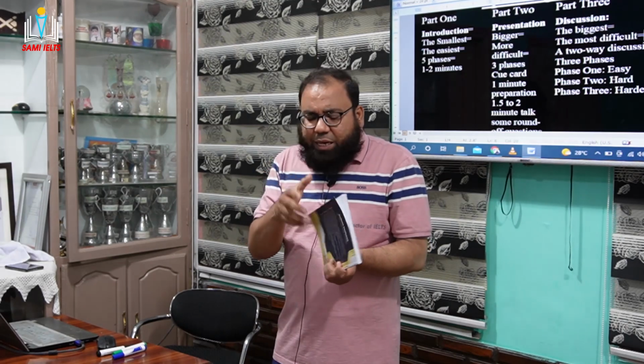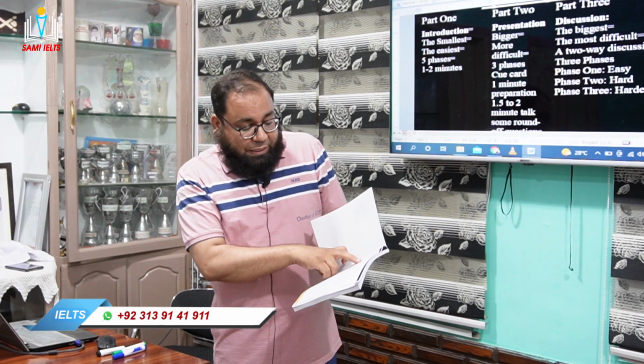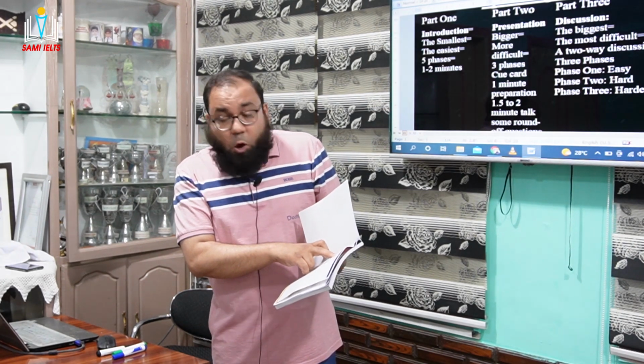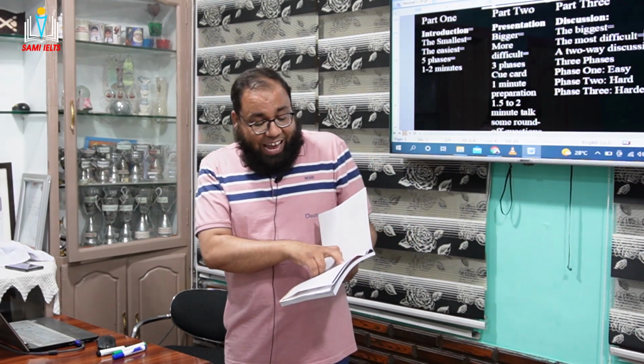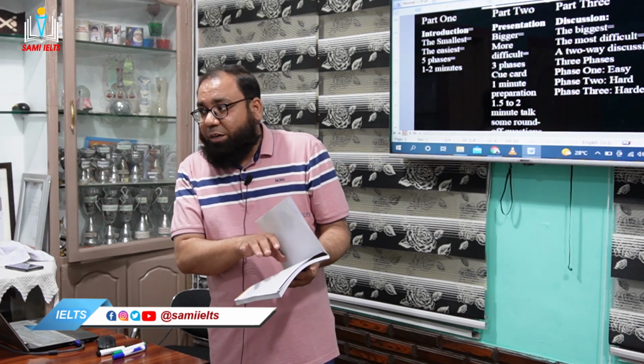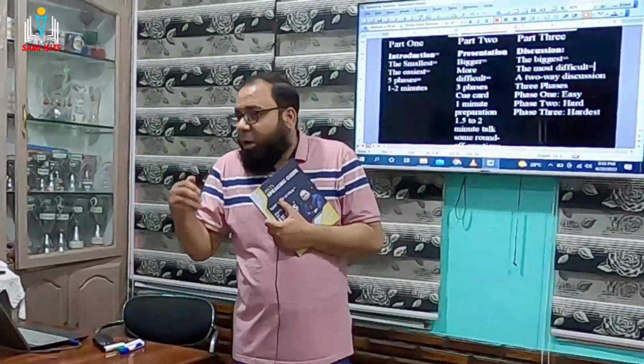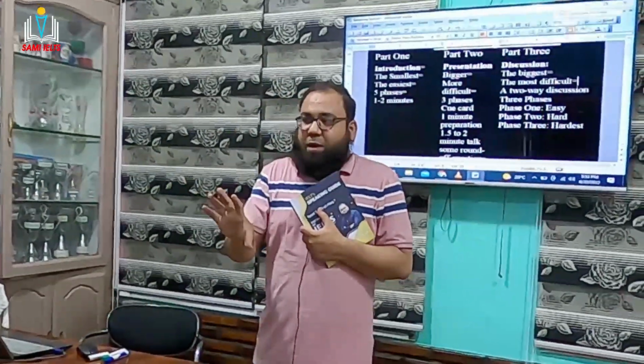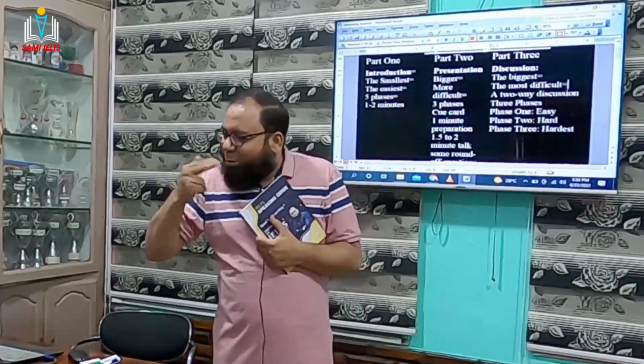And the biggest part, that is page number 7, the 10 most common questions, and then page number 18, what if there are some problematic situations, and then secrets of how to impress your assessor. These are very important parts of this book, which will really help you. For example, if the examiner asks this question, how to reply. If he asks this question, what to do, how to play with the examiner. If there is no idea in your mind, what to do. But never stop. Always keep the ball rolling, keep on speaking.